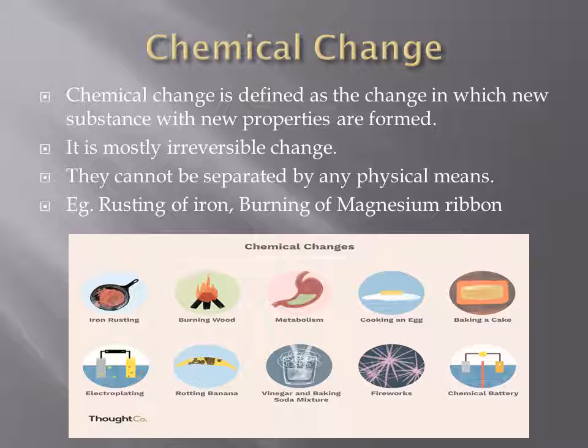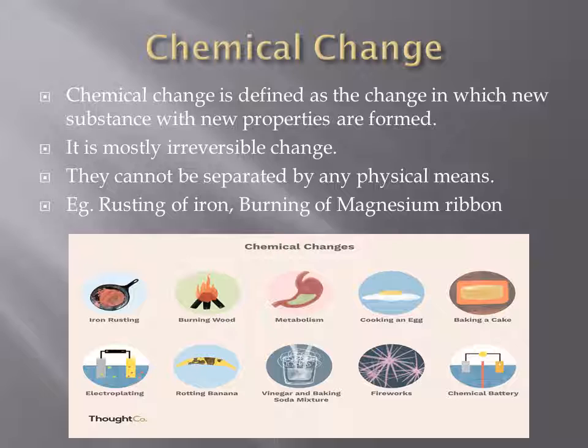So let's talk about chemical change now. If I have to define chemical change, it is a type of change in which a new substance with new properties is formed. So what I mean by this is, in case of chemical change, the initial substance changes into a new product with completely different properties.